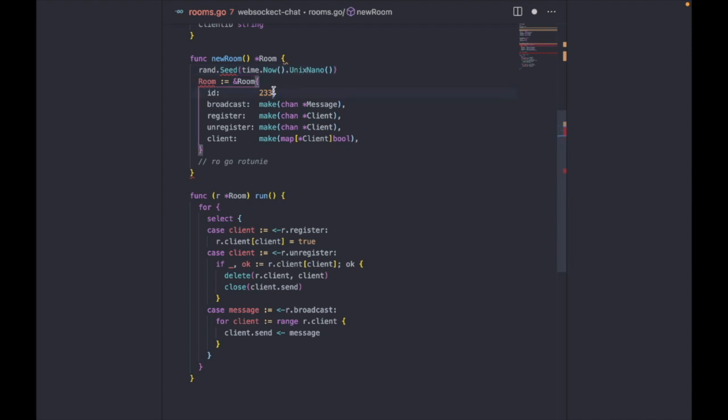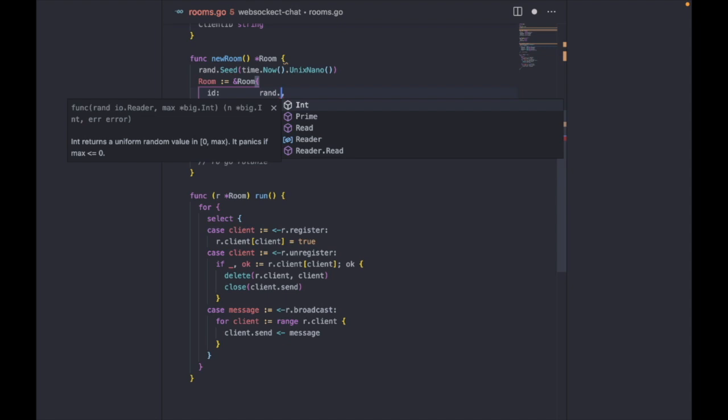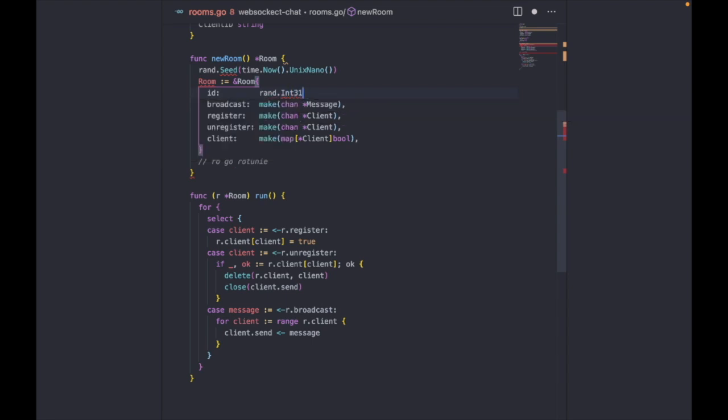And we're just going to use a very simple generator just to generate this. So Int32. I'm receiving an error. Okay, I think it's gone. No, it's still there.